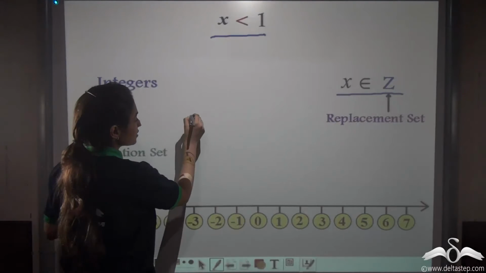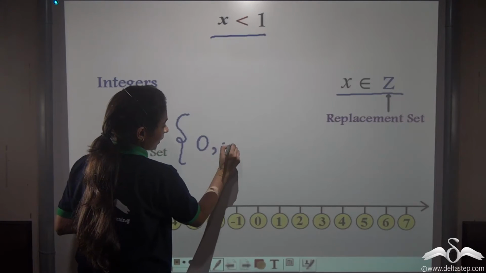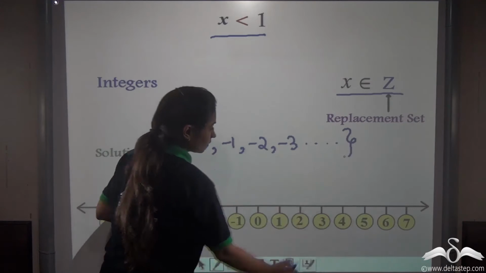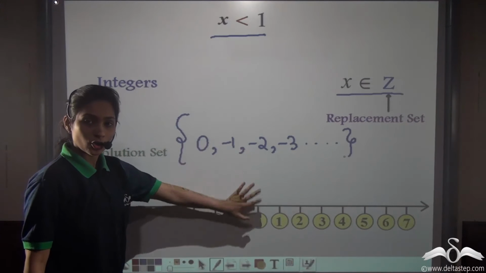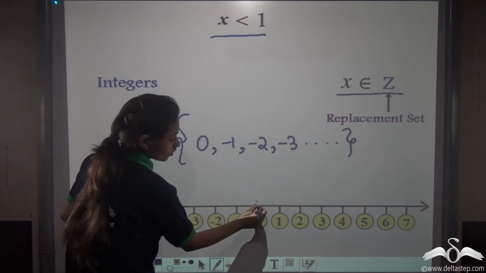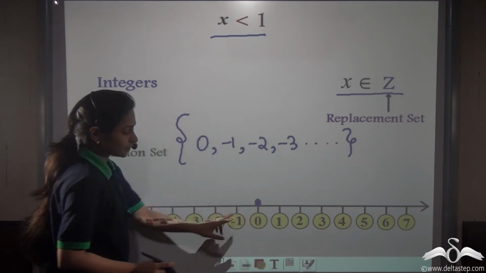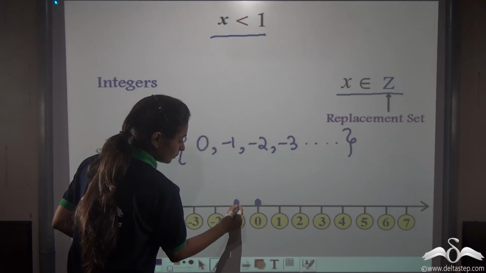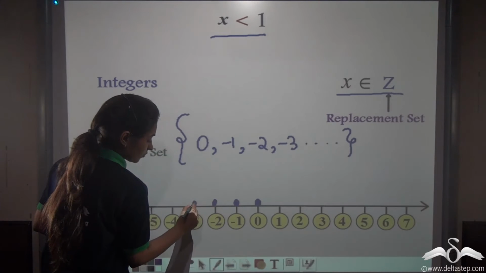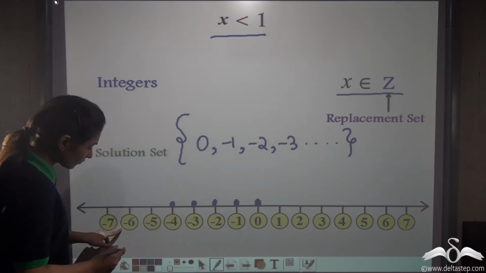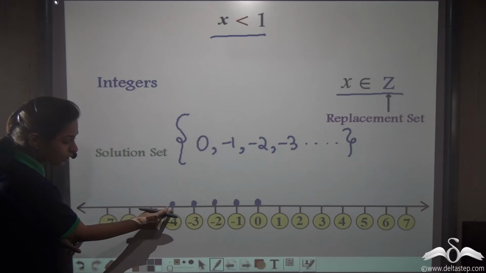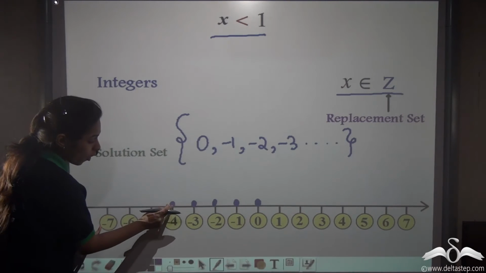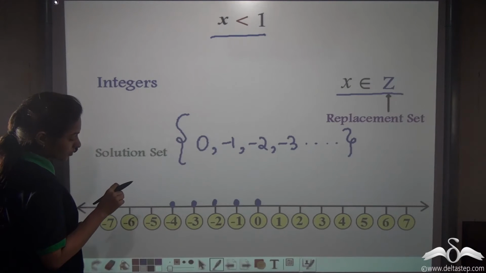Write the solution set first. 0, -1, -2, -3 and so on. Right? So seeing the solution set, now you can plot this on the number line. So 0, make a thick dot or a filled circle on 0, -1, -2, -3, -4. And you have to go on filling all the circles which you have to fill up.